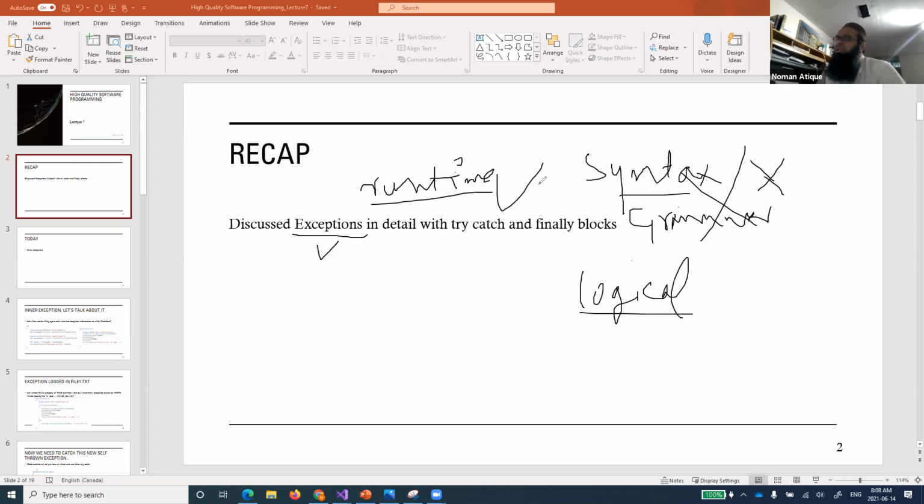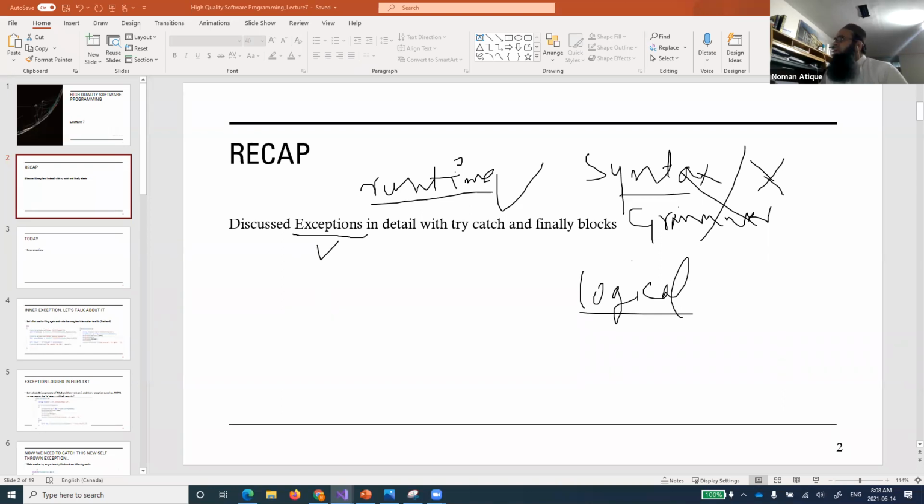The third type was the runtime errors that we saw in our last class. These are errors that might or might not occur at runtime. We saw that sometimes a program does not go into that error, or maybe on the first execution the program goes into that error. That was something we talked about.